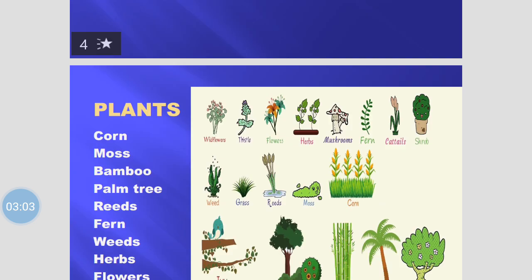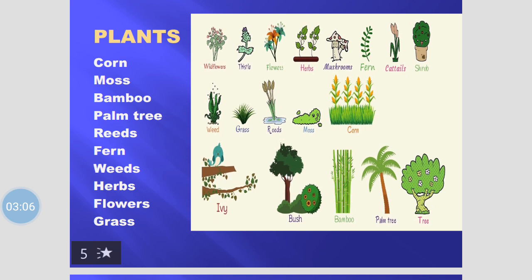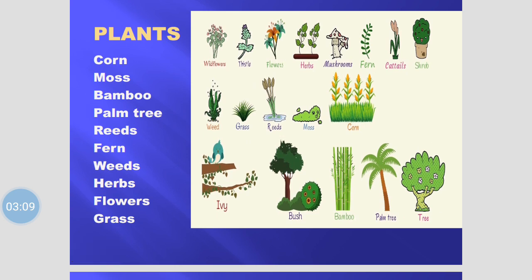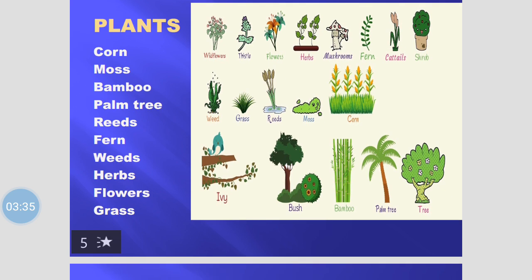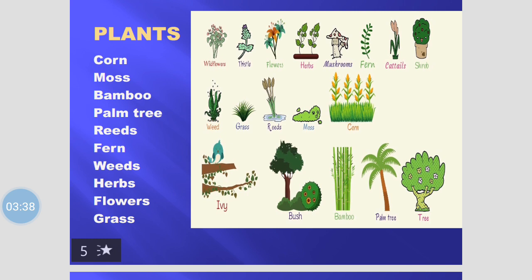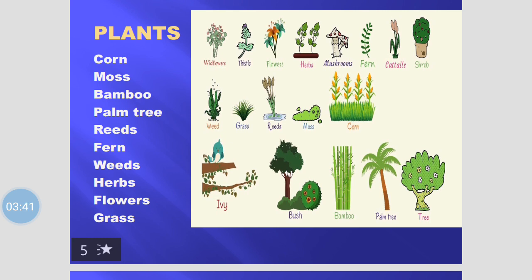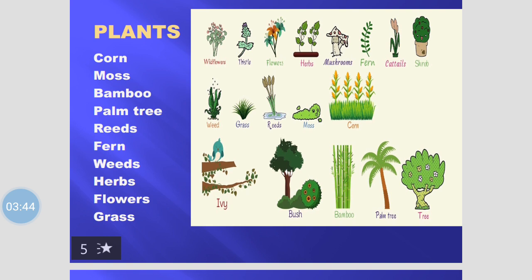Let's learn examples of animals that live on land. Let's take the plants first. So plants, as you can see in the picture. Can you identify the corn plant? Yes, the corn plant. We have the palm tree. We have the herbs. We have the tree. We have the bamboo. We have the weeds. We have the grass. So these are examples of plants.